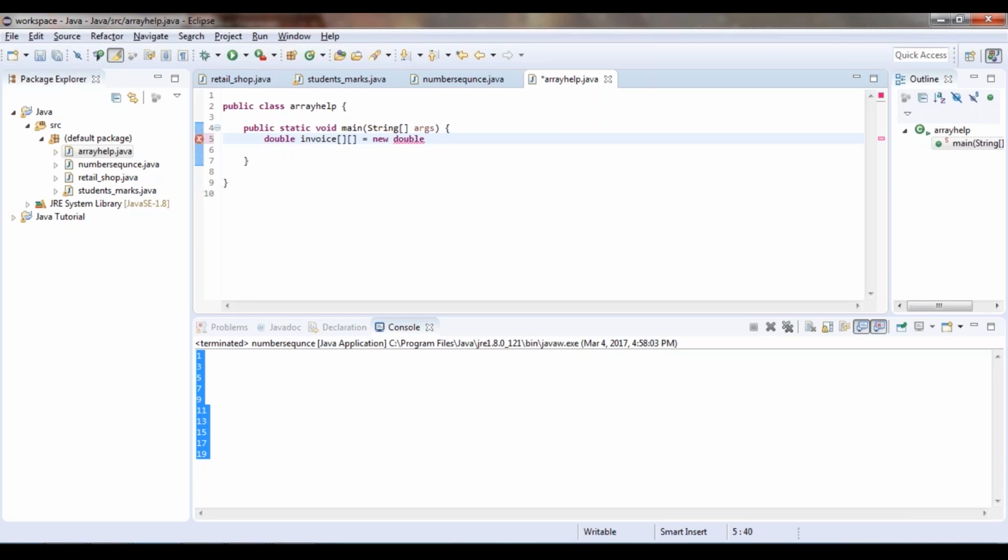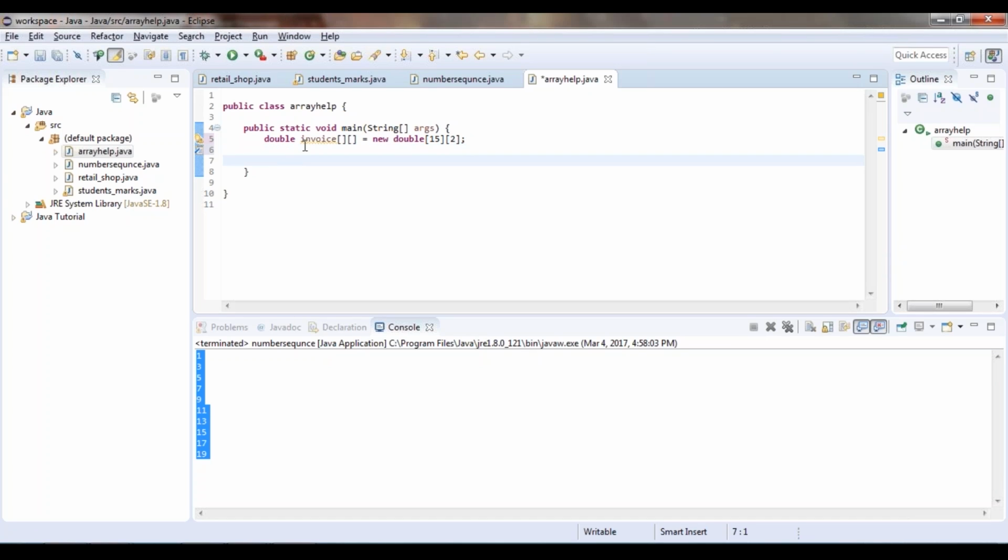So here you need to specify the size of the array. Now John had told us he had 15 invoices, and he also said that he wants to store the invoice number with the corresponding amount. So basically I'm going to create a new two-dimensional table which is going to have 15 rows and 2 columns. Now to do that you need to first say 15, and in the second case it's going to be 2. So any doubts on how to create a multidimensional array?